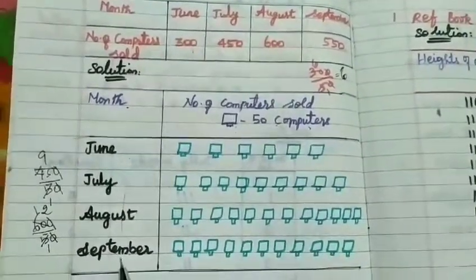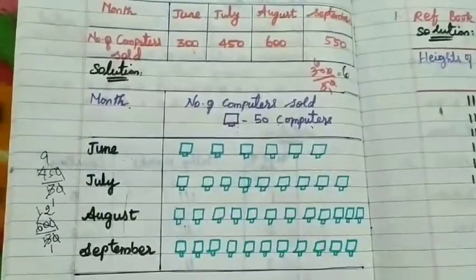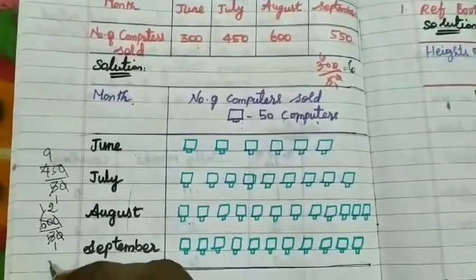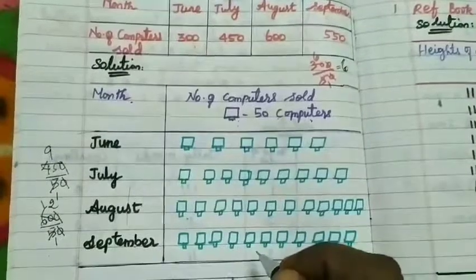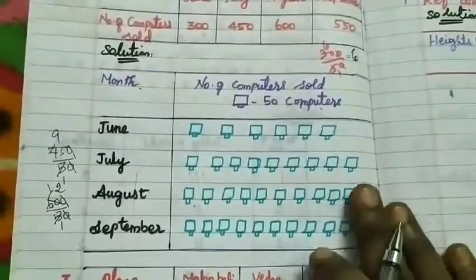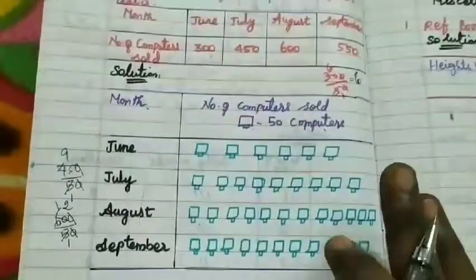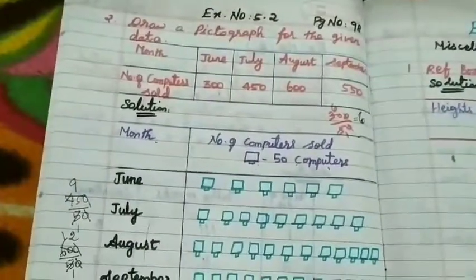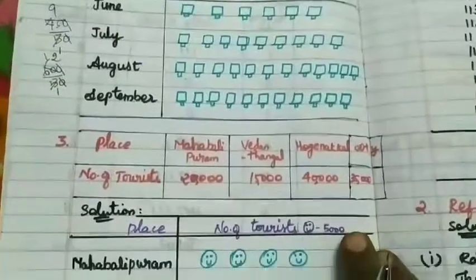Okay, as the last one, September 550. So 550, how many computers? 11 computers. Okay, so therefore that is the answer for this question. That is the pictorial representation for this question. Okay, so next one, you see this, the third question.